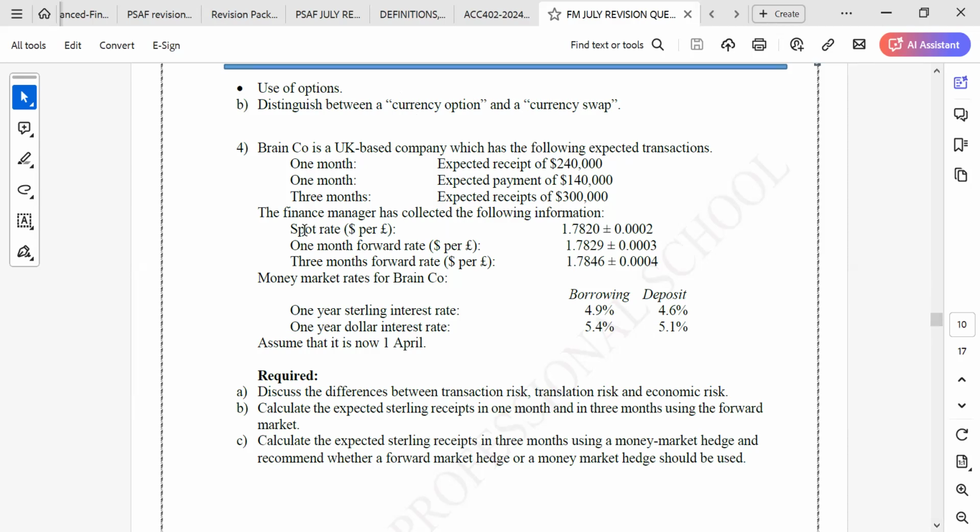Let's come here. Let me just show you something. Please, if you want to find the spot rate, question number 4. What did I say about whenever the rate is being quoted like this? You need to find the minimum and then the maximum, isn't it? So how do we find the spot rate here?